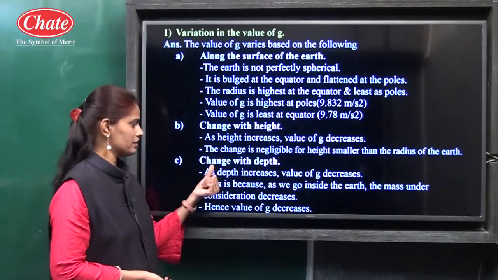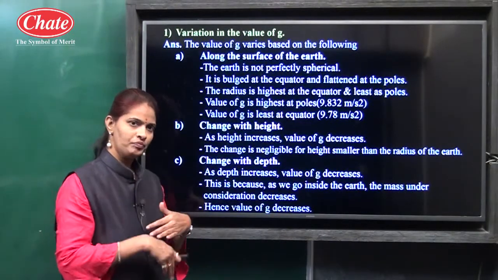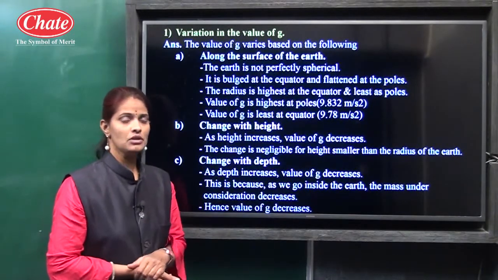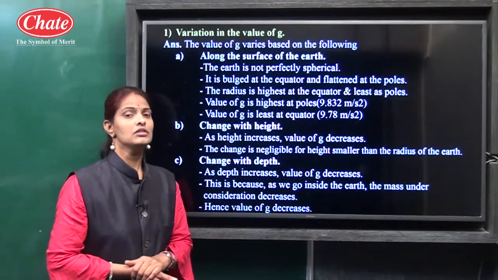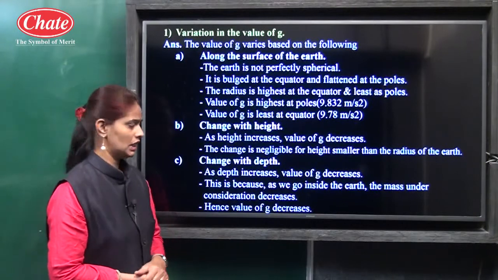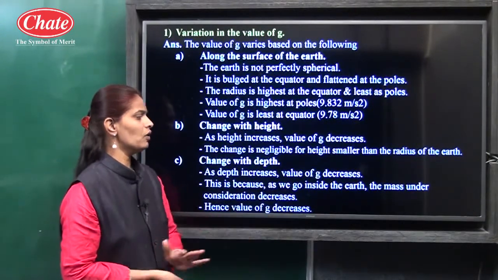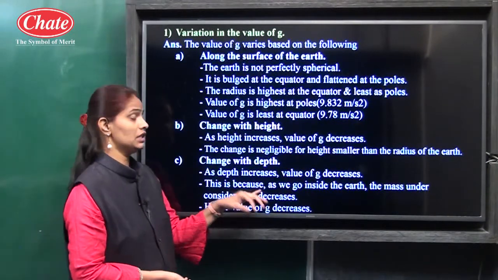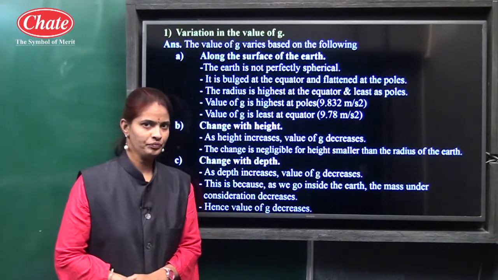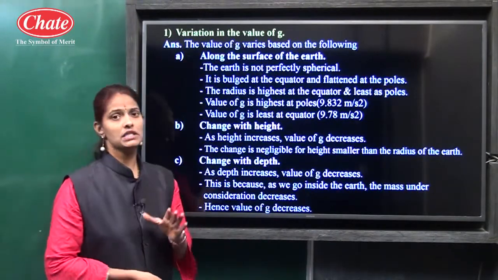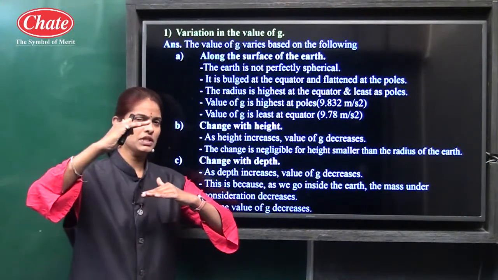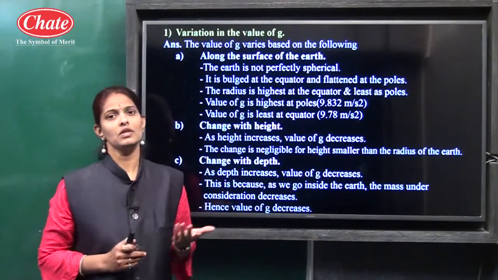The last point of that answer is change with depth. As we go inside the earth from the surface, the value of g also decreases, because we know at the center g is 0. As depth increases, the value of g decreases. This is because as we go inside the earth, the mass under consideration decreases. Hence, the value of g decreases. It means the value of g is maximum only at the surface. As we go above the surface and below the surface, it decreases.